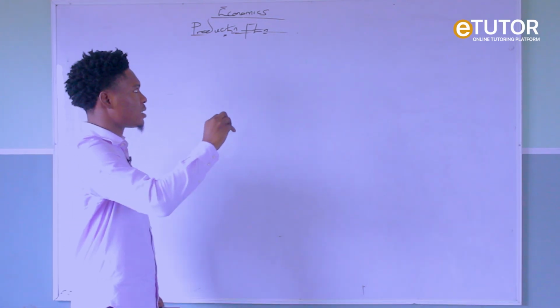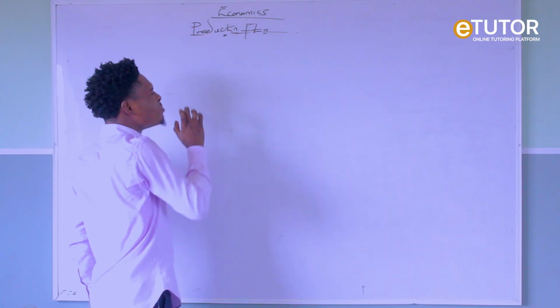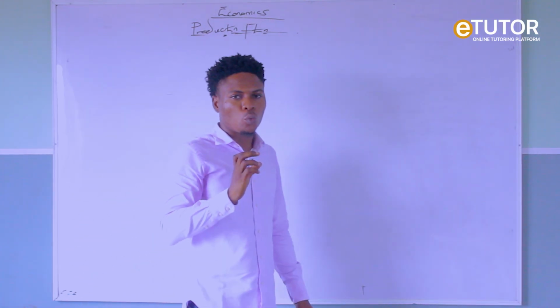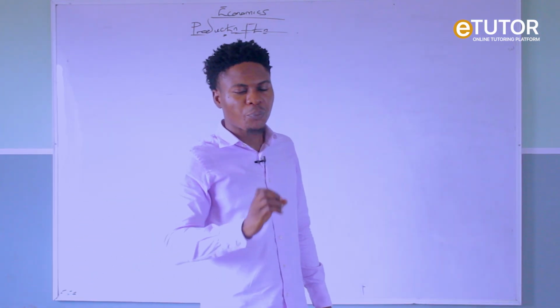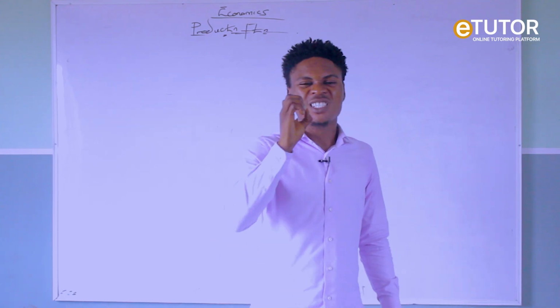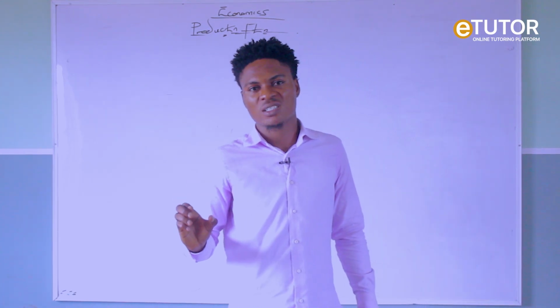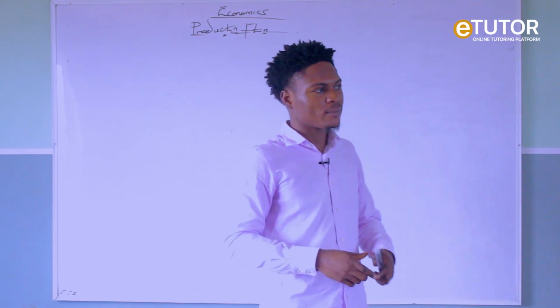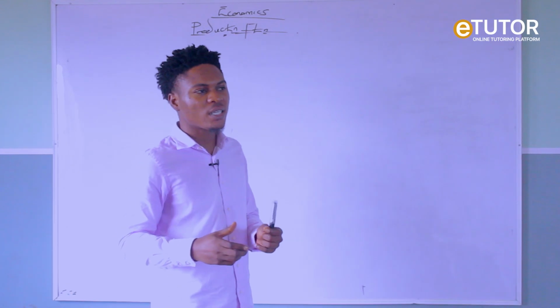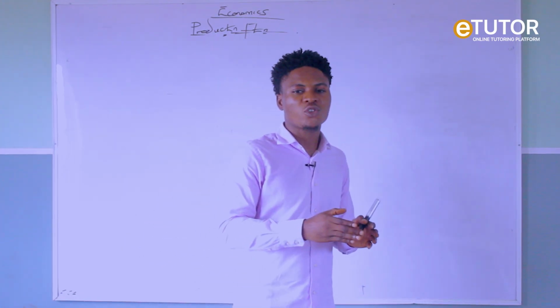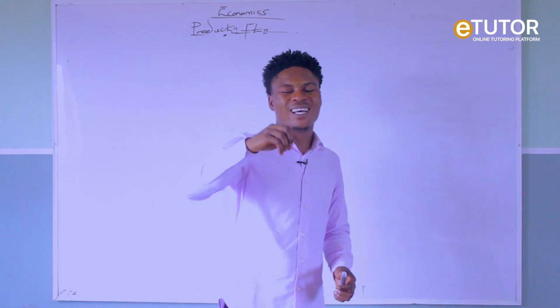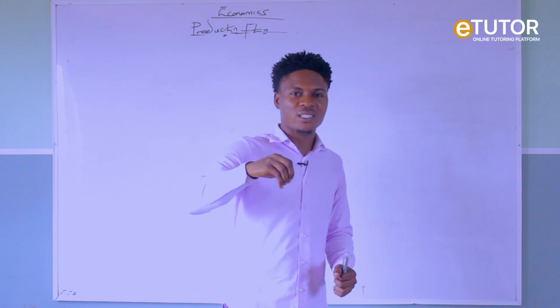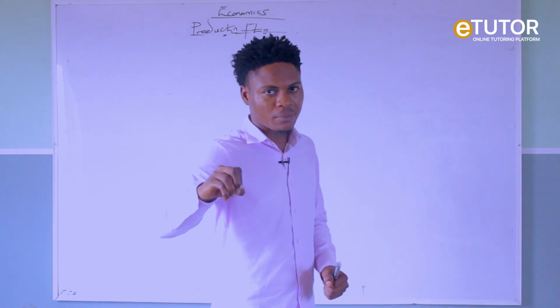But before I start, let us quickly look at the meaning of production. What is production? Production simply means the creation of utility. How do I mean? There is a saying that production is not complete until goods and services, final goods and services, get to the consumers.